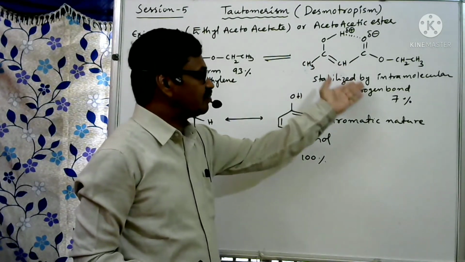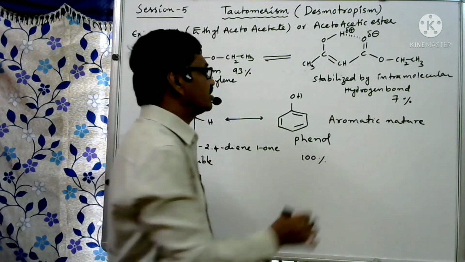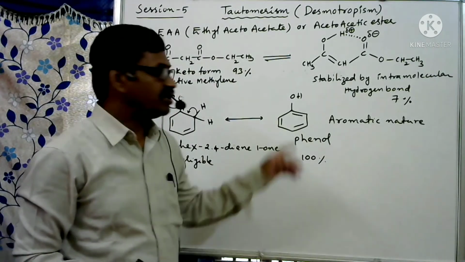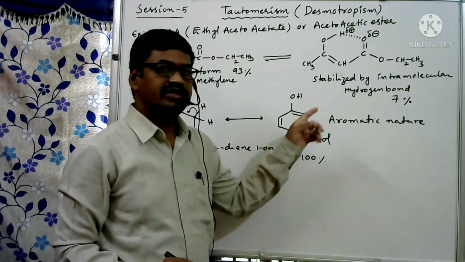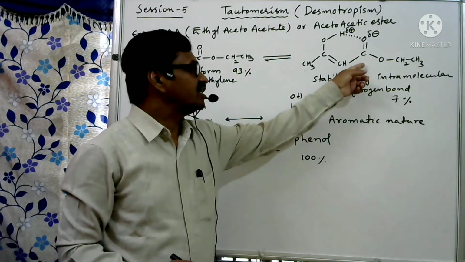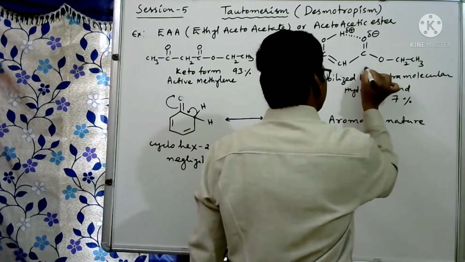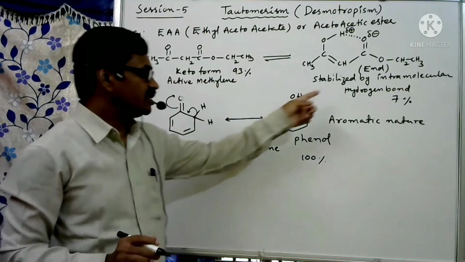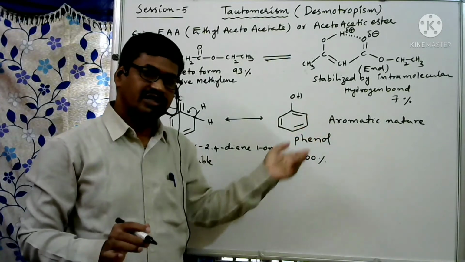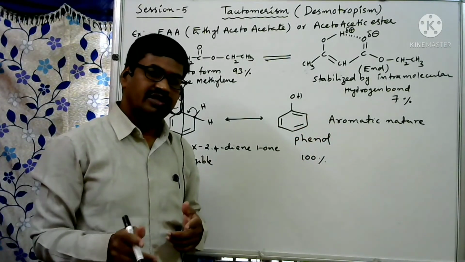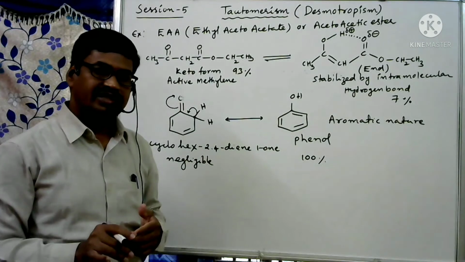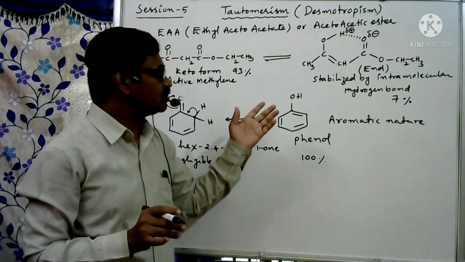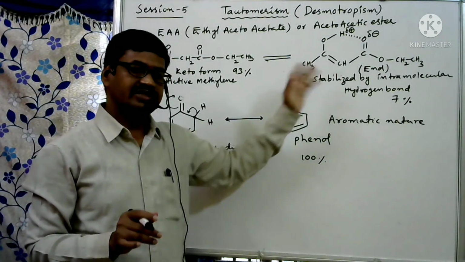The quantity of the enol form is more because of this intramolecular hydrogen bonding. It is stabilized through intramolecular hydrogen bonding, so the quantity of this enol form is more, but not with respect to this keto form. It is with respect to the earlier forms. What earlier forms were written? One is acetone, the other is acetaldehyde, and cyclohexanone. Compared to those forms, here the percentage is more.